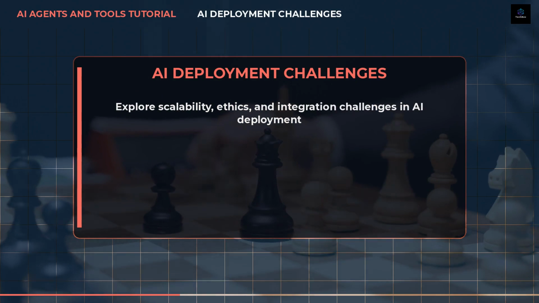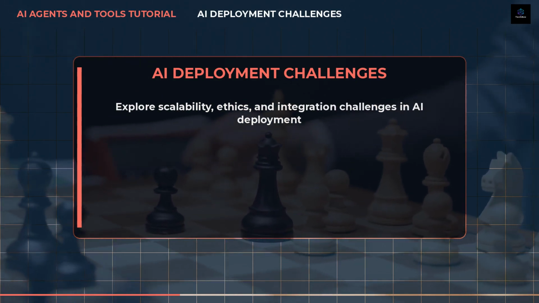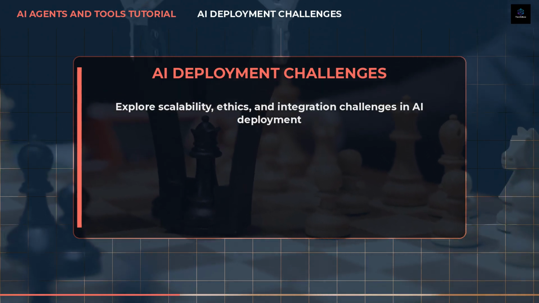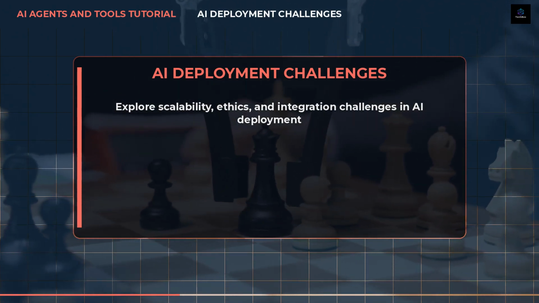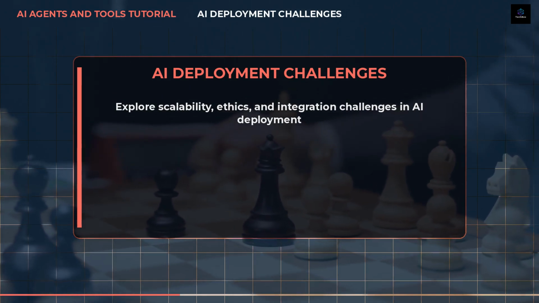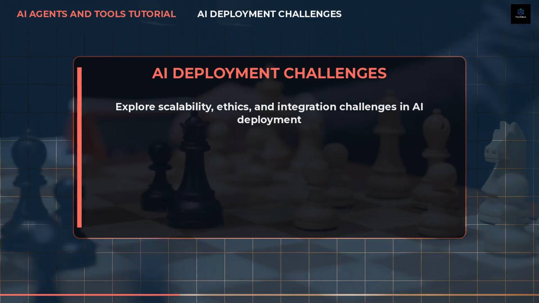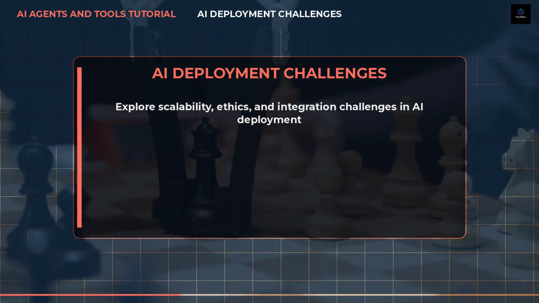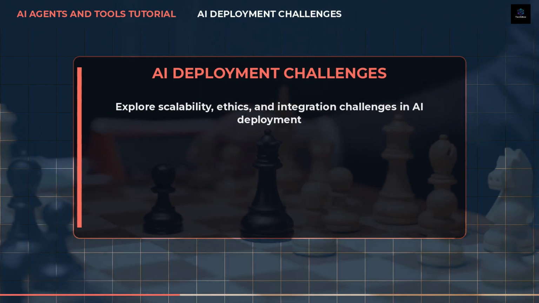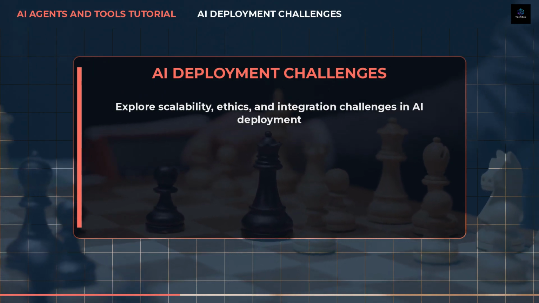Building on the need for advanced AI agents, we now turn to the significant challenges facing AI deployment today. Scalability remains a primary concern, as AI systems often struggle to maintain performance with increasing data volumes and user demands. Ethical considerations, such as ensuring data privacy and avoiding bias, are critical as AI tools become more ingrained in decision-making processes. Furthermore, integrating AI with existing technologies poses compatibility issues, often requiring substantial updates or overhauls to legacy systems. Addressing these pain points is essential for realizing AI's full potential.